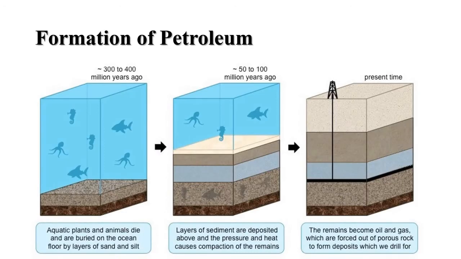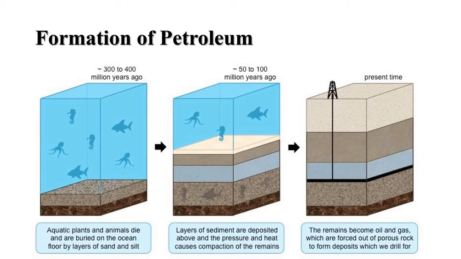Students, you can see a picture on your screen. Let us understand the formation of petroleum by this picture. In the first picture, you can see about 300 to 400 million years ago, aquatic plants and animals die and are buried on the ocean floor by layers of sand and silt.